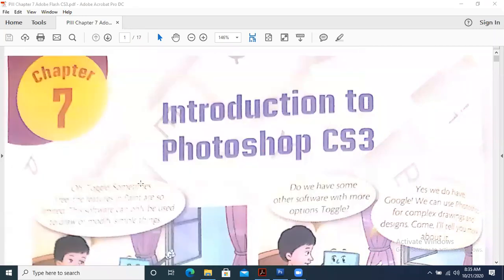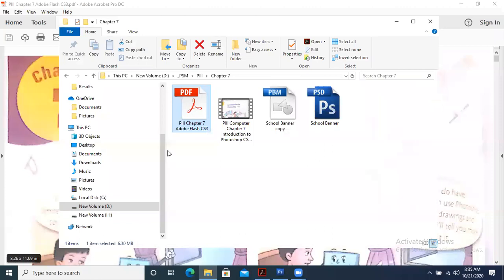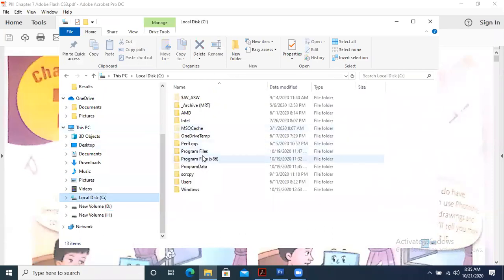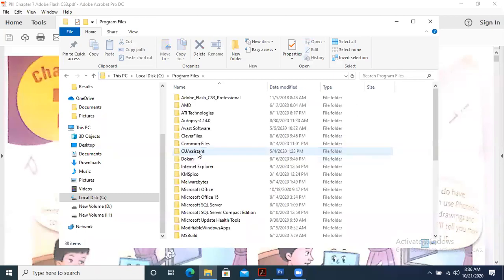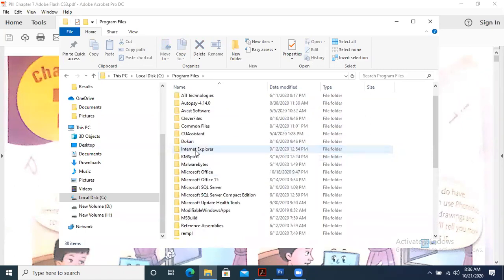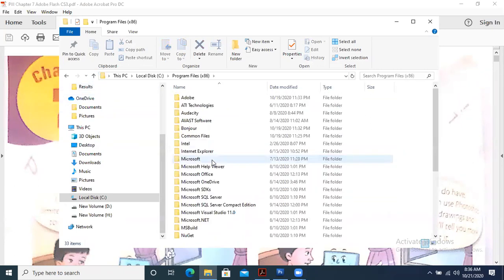Okay. Yes, quickly tell me, Abdul Rafi Saeed. So what is the case? Basically, we have got two types of folders. Either it will be in Program Files or in Program Files x86. Can you see my screen? Right now, if I click on Program Files, there is no Adobe folder. But when I go to Program Files x86, can you see the Adobe Photoshop folder?